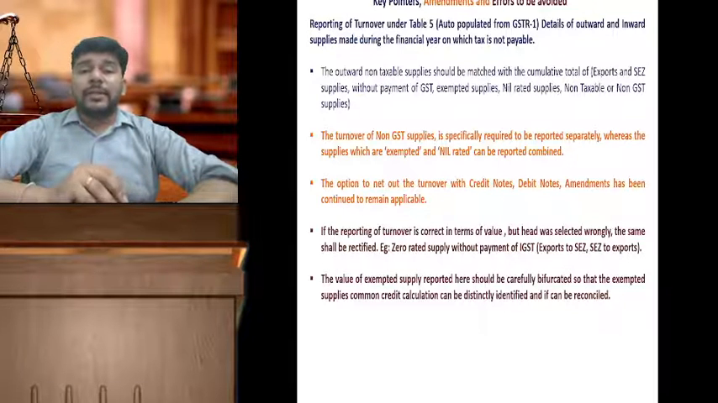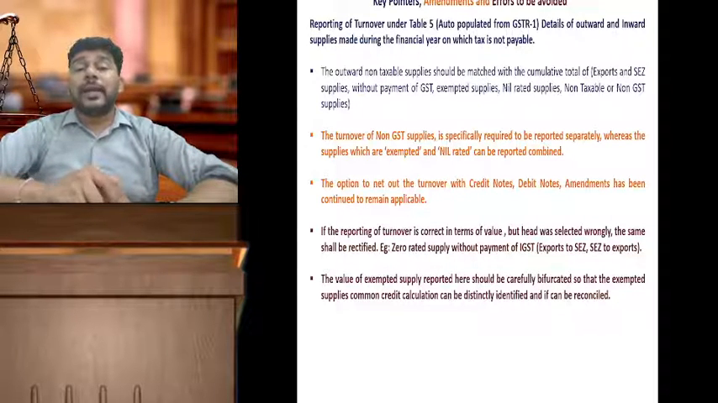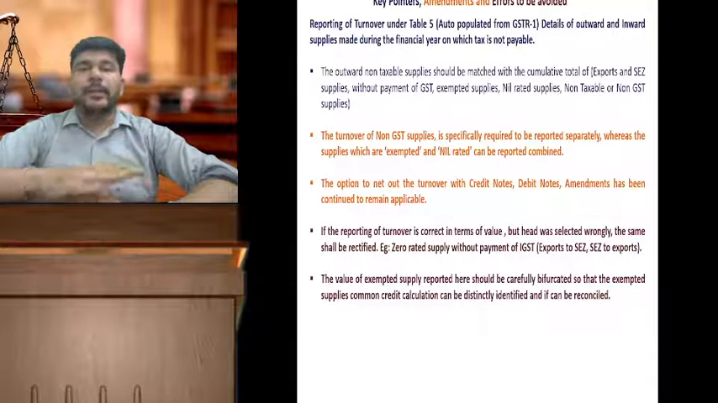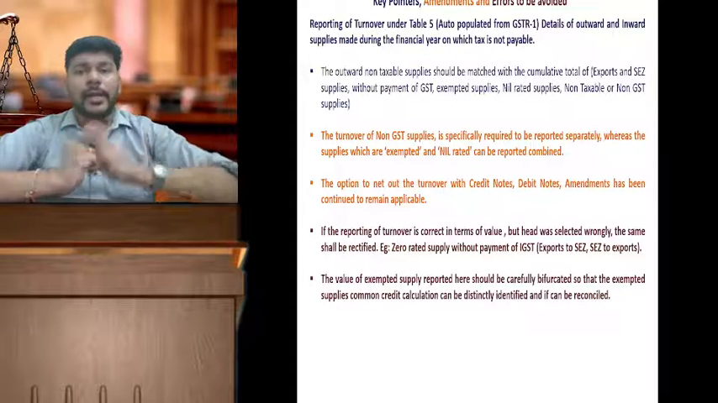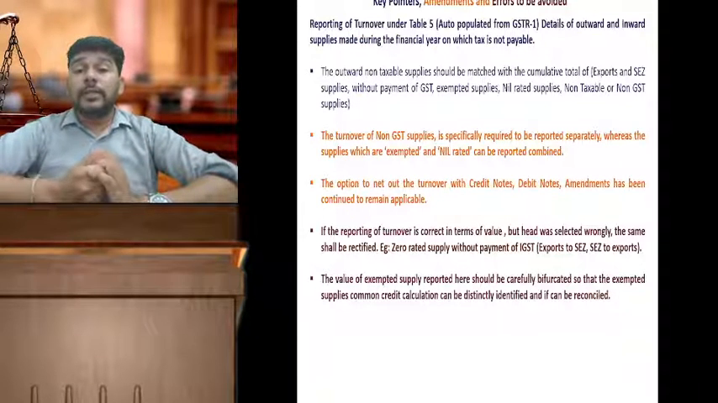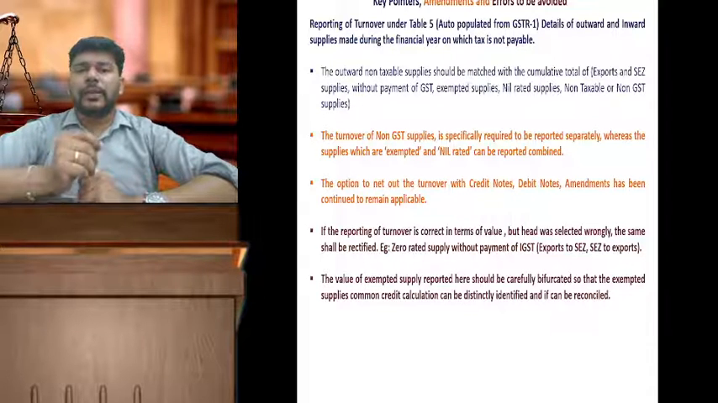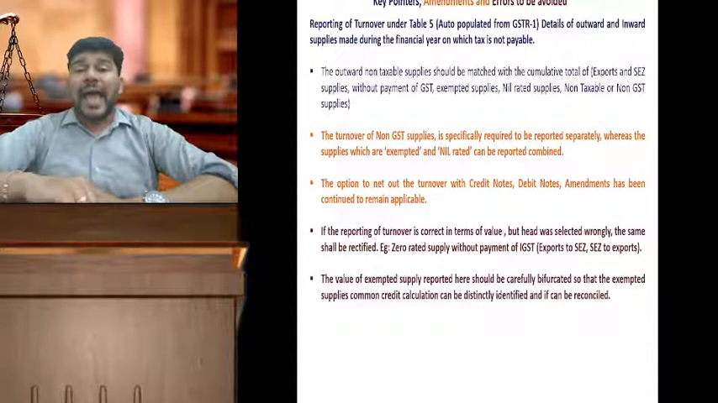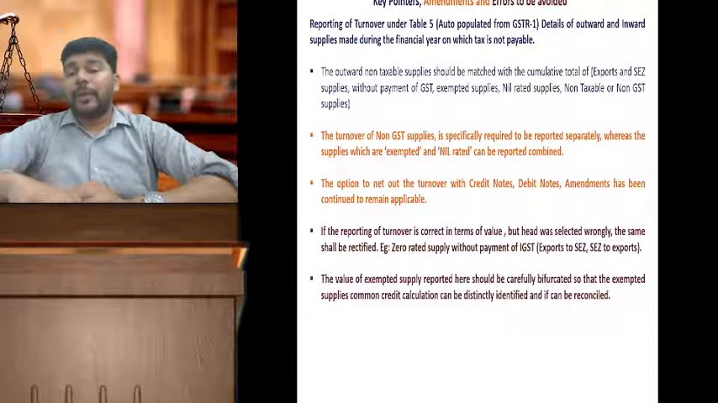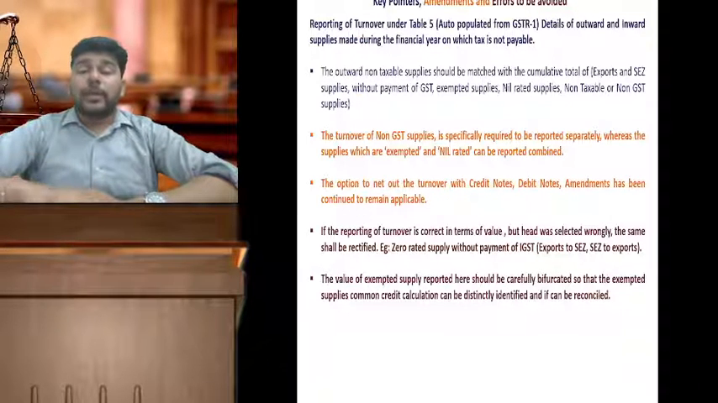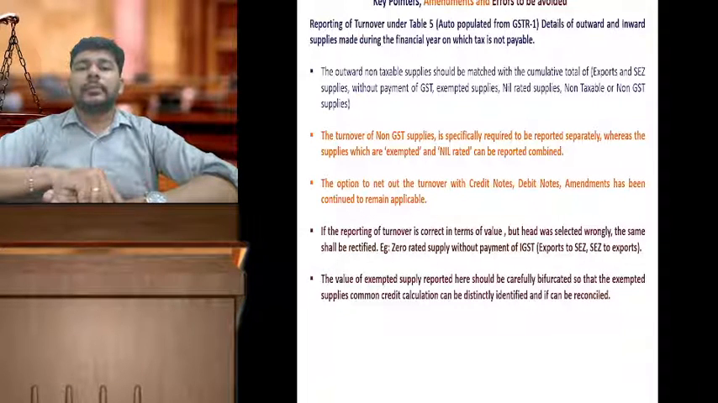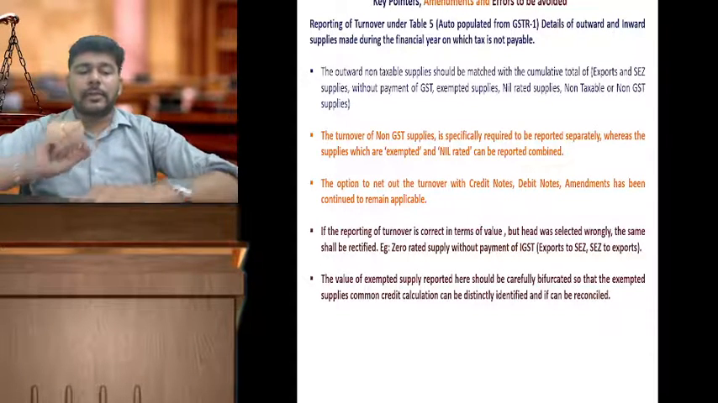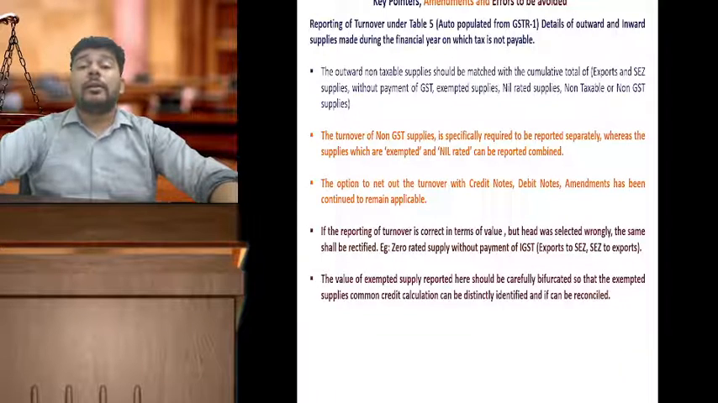The amendment in this regard is that turnover of non-GST supply is to be specifically reported separately, whereas the exempted and nil rated may be merged and reported only under the head exempted. So the turnover of non-GST supplies over here specifically means those supplies, let's say supply of alcoholic liquor for human consumption, supply of petrol, diesel, kerosene, out to out supply, bond to bond transfer, then high sea sales. All these non-GST supplies should be specifically reported in a separate tab, which is having non-GST supply as a tab, which is available in this return table number 5.